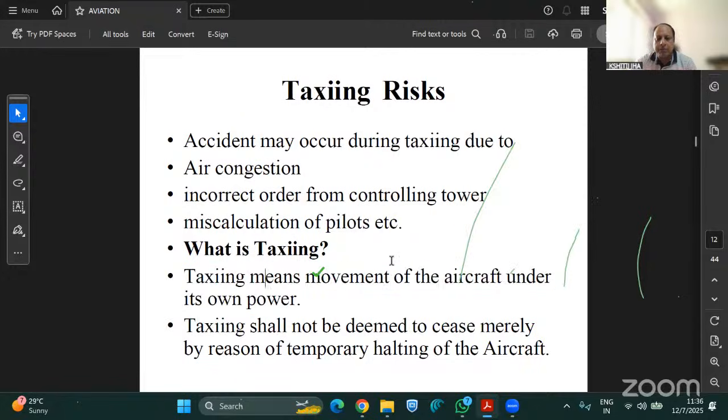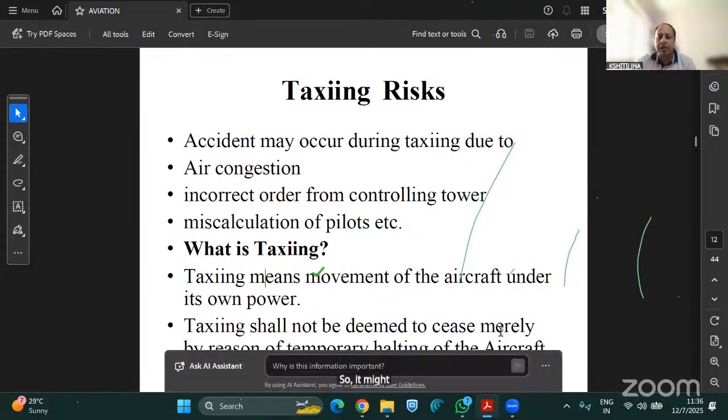So taxiing means movement of the aircraft under its own power. It might happen that the plane has started from the parking bay and is now moving under its own power, which is taxiing towards the takeoff point. At that time, it might happen that the aircraft will stop and is at rest. Again, it will start and move forward.